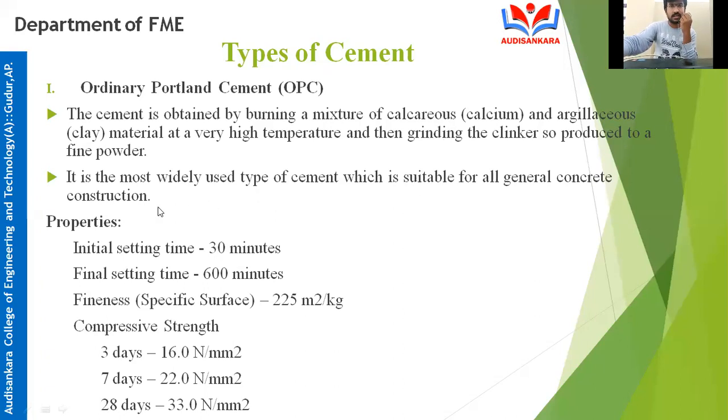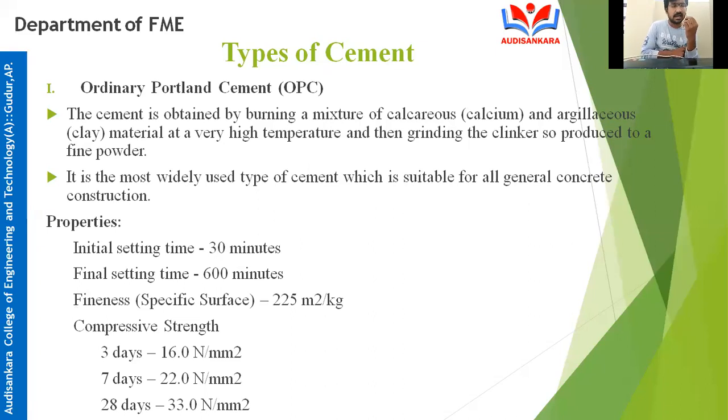For every general construction, if you want to construct a wall, you can use this ordinary Portland cement. If you want to construct steps, brick steps, then you can use this ordinary Portland cement. So for all general constructions, this cement can be used. What are the properties? The initial setting time is 30 minutes and final setting time is 600 minutes. What is the fineness? 225 meter square per kg.